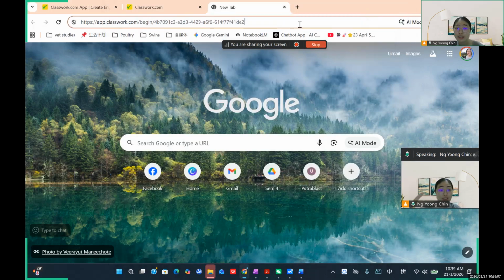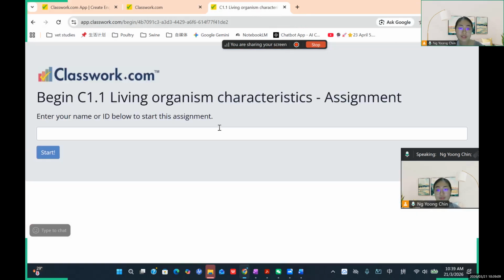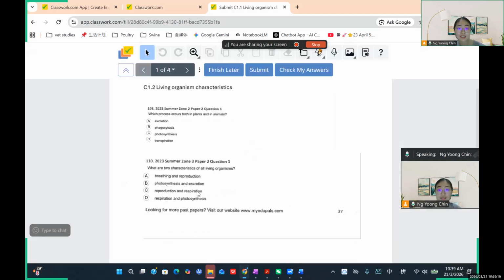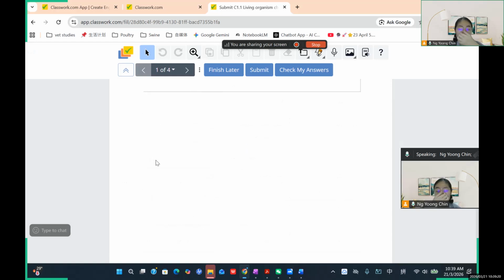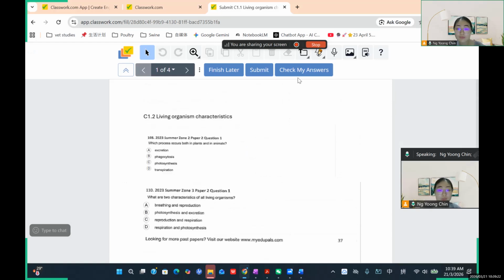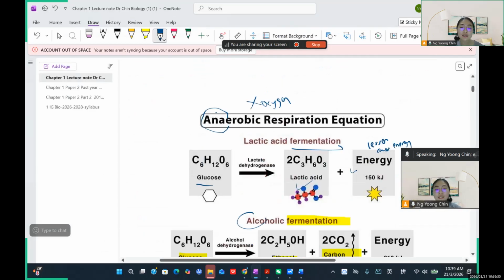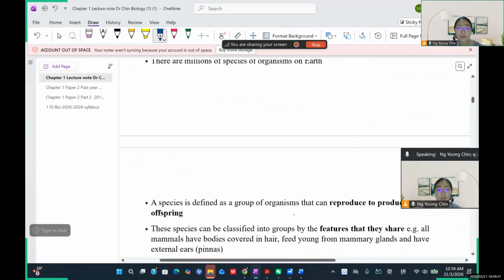After you enter the link, you can just go here, and then you can enter your name. For example, I just enter, and then you can do the questions already. See? You can pick the answer, and while you are doing it, you can check your answer also. After that, you will submit. When you submit, my system here can view your submissions and also your mark. It'll be easier for you. Okay, that's all, and now I think we can continue to the next topic.